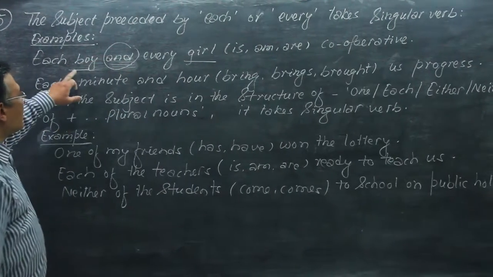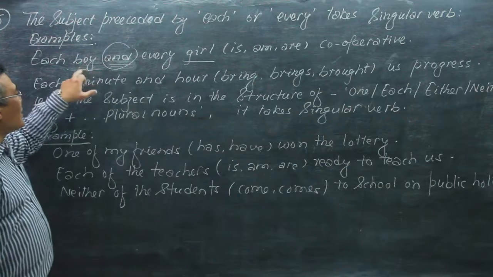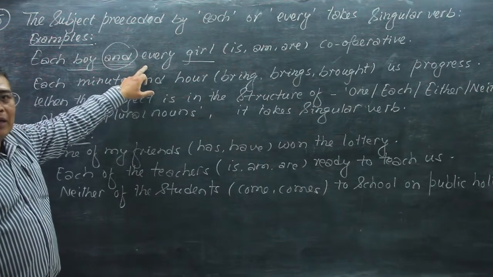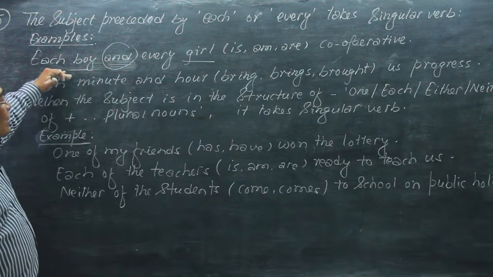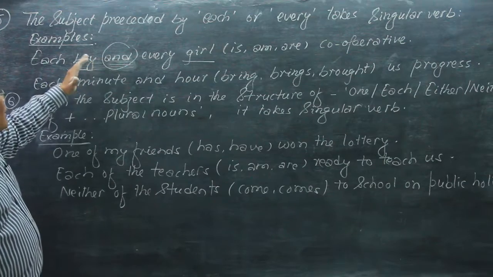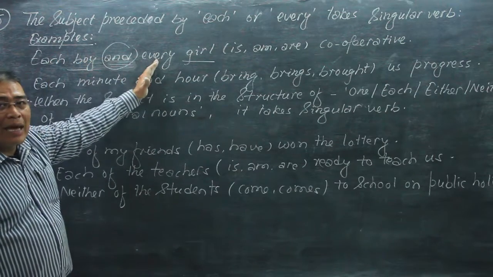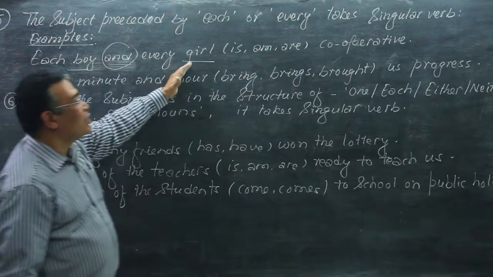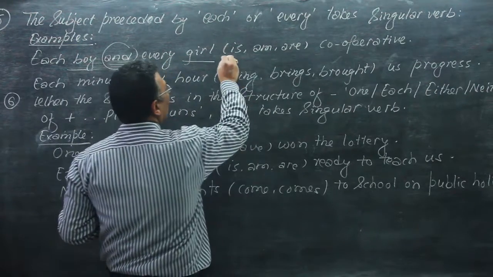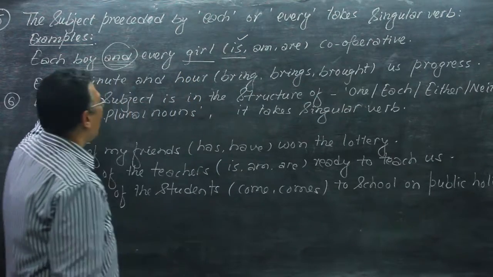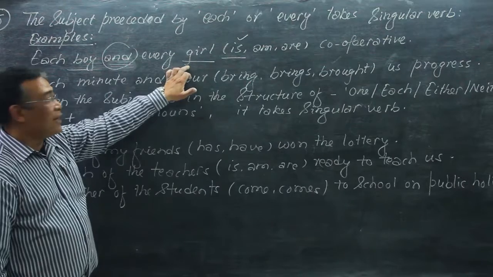When the subjects are preceded by each or every, the subject takes a singular verb. Here, each boy and every girl takes the singular agreement. So the correct answer is: each boy and every girl is cooperative.